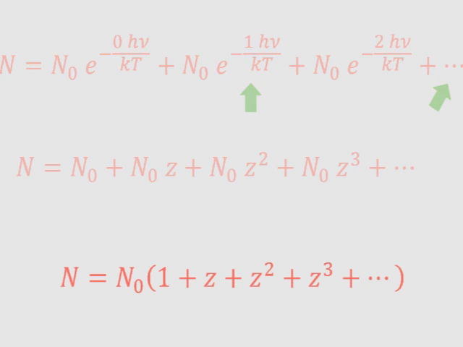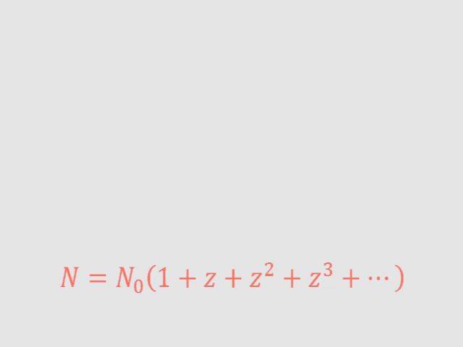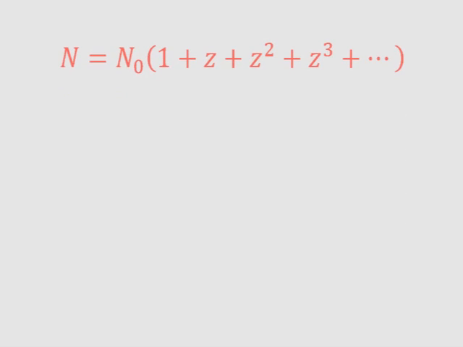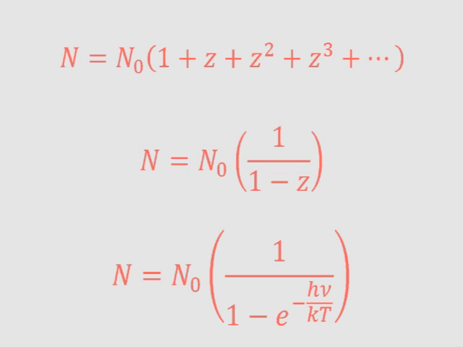Now the part in parentheses goes on forever. It has an infinite number of terms. But we can make it simpler because it turns out the bit in parentheses is just equal to 1 over 1 minus z. So now if I plug my exponential back in for z, I get this. So that's an equation for the overall number of particles.